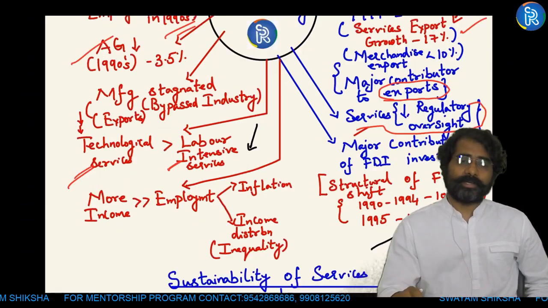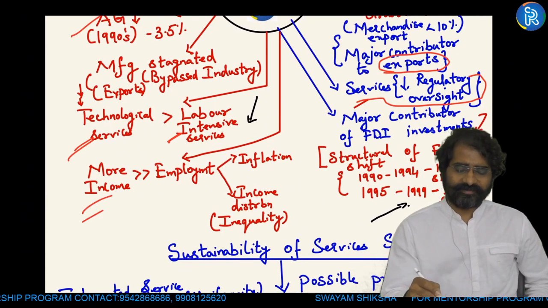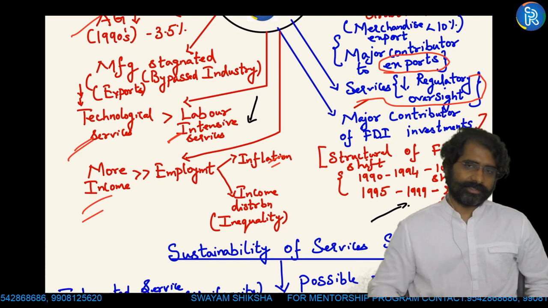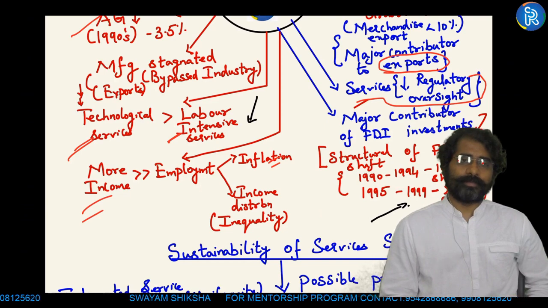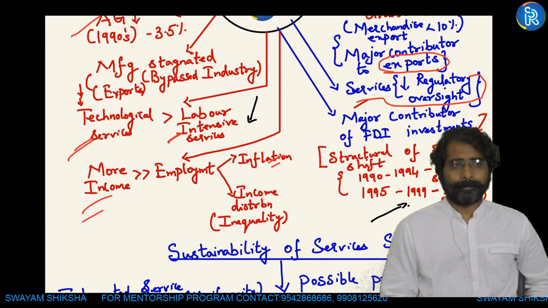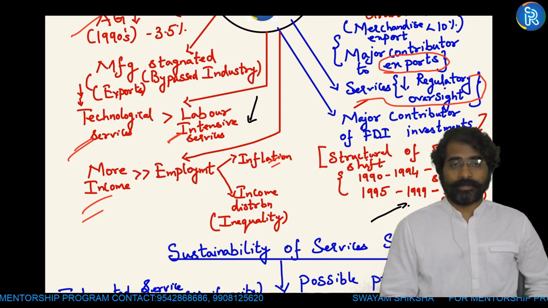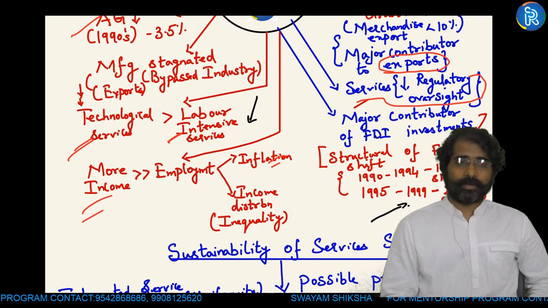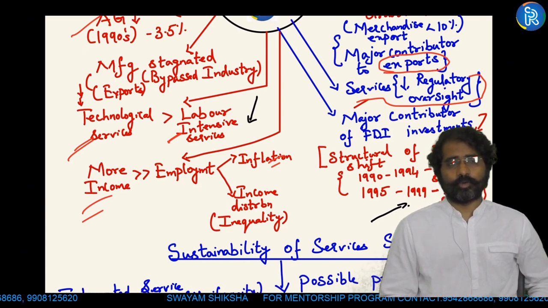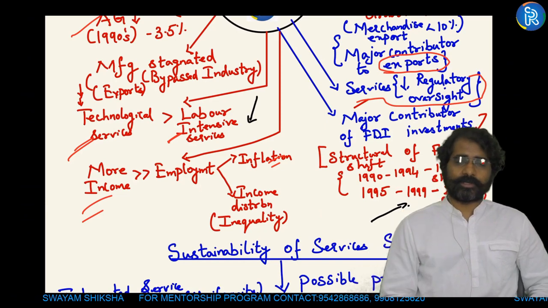And more employment generation, more income, has led to inflation also, and income inequalities. Whenever a country is moving from developing to developed, there is this concept of the Kuznets curve. Initially, with economic growth increasing, and now that growth is coming from the services sector, people in urban areas, their salaries will increase faster in comparison to people in rural areas. There will be a gap. Along with growth, the Kuznets curve talks about an increase in inequality.